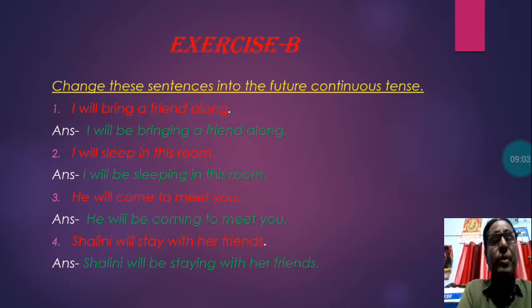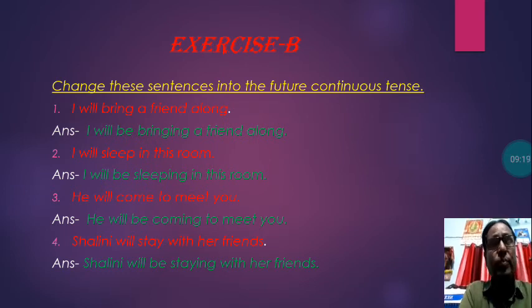I will sleep in this room. This sentence is also changed with the form will be plus the ing form of the verb, changing into future continuous. So, I will be sleeping in this room. He will come to meet you. He will be coming to meet you.